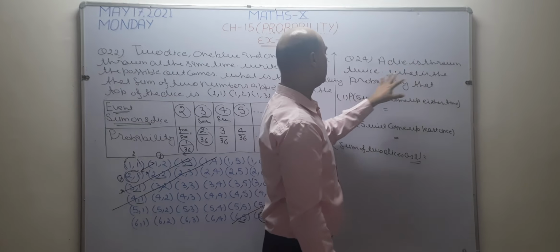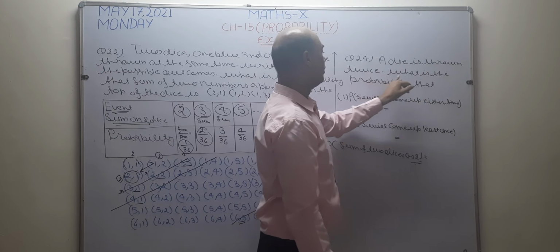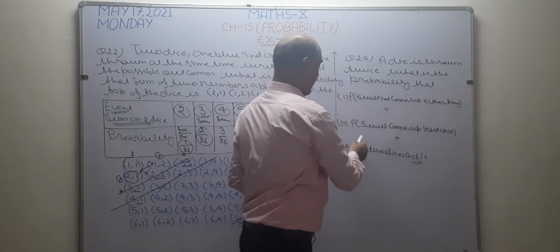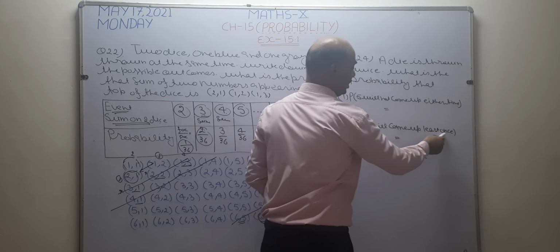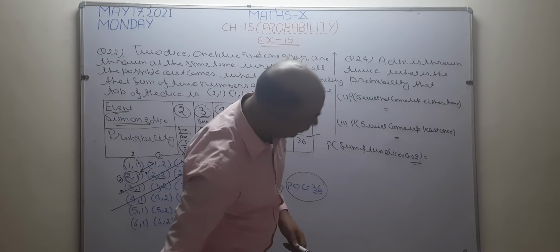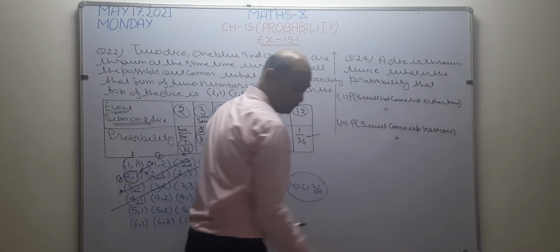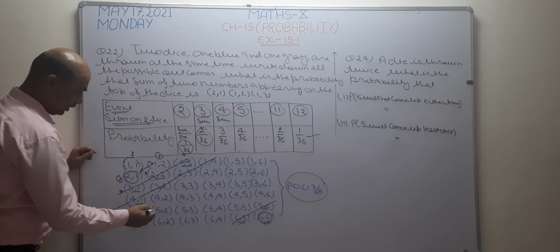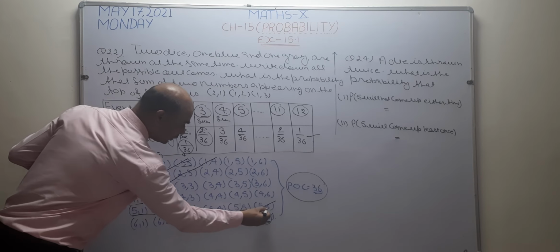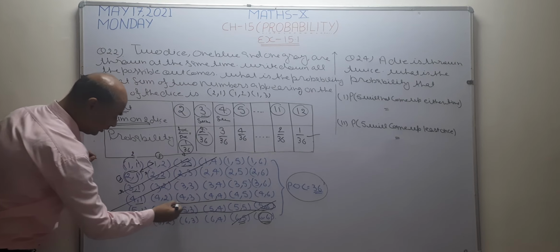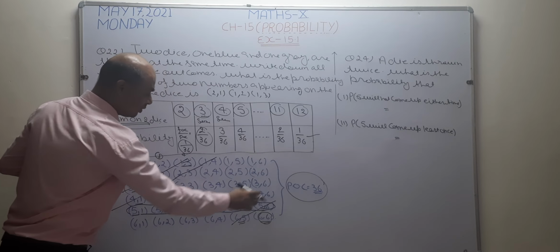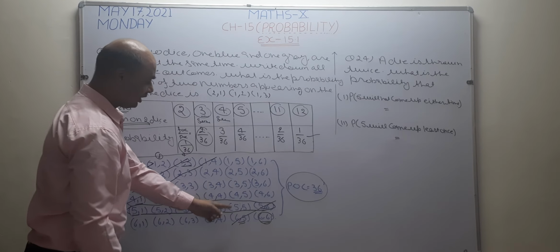A die is thrown twice. What is the probability that 5 will not come either time, and in the second case 5 will come at least one time? I want to check this first. 5 will come at least one time. So see here, in this complete line 5 is there at least once. So how many numbers are there? 1, 2, 3, 4, 5, 6. 6 numbers are there having 5 at least one time.